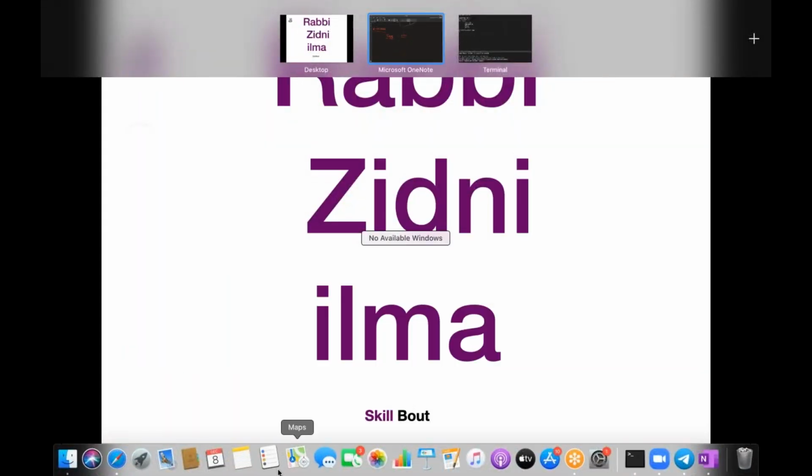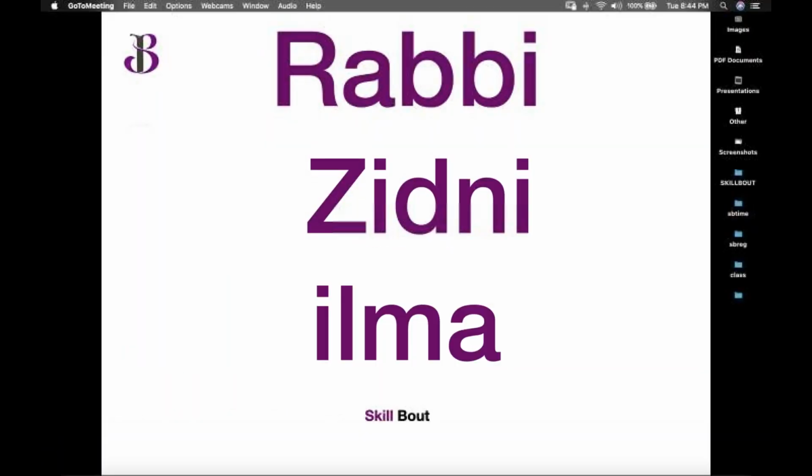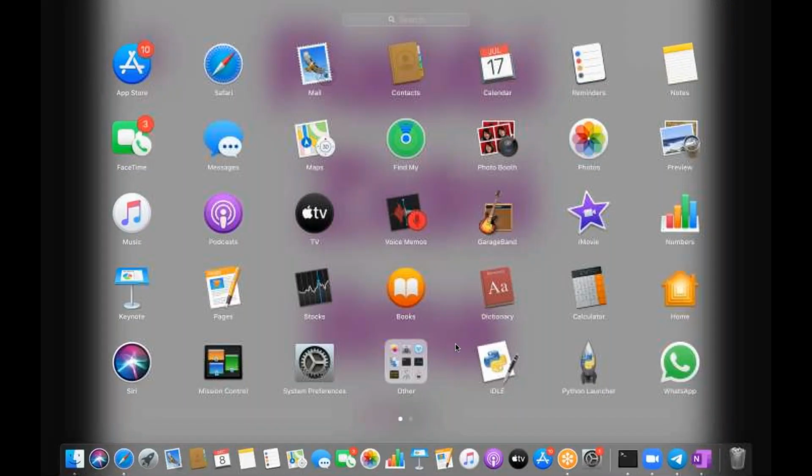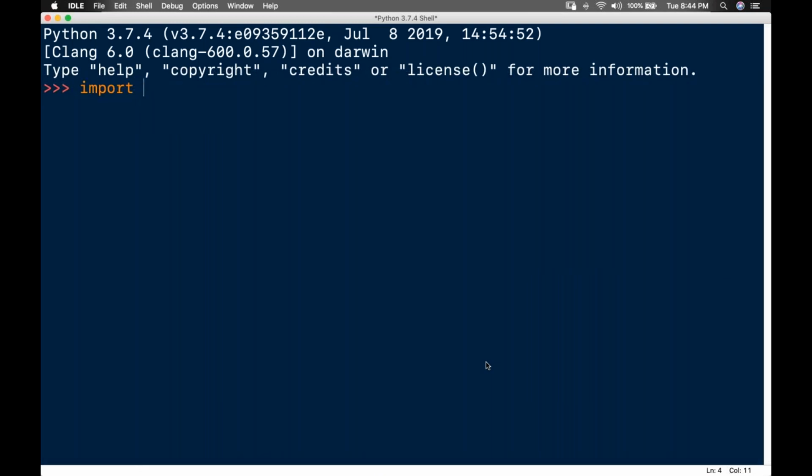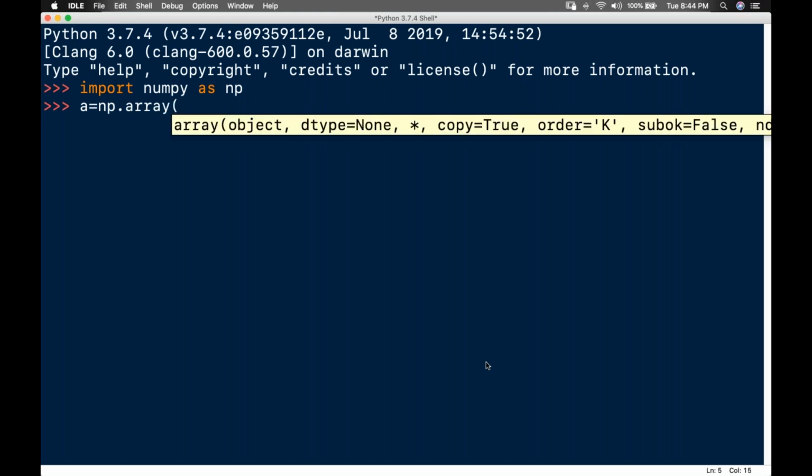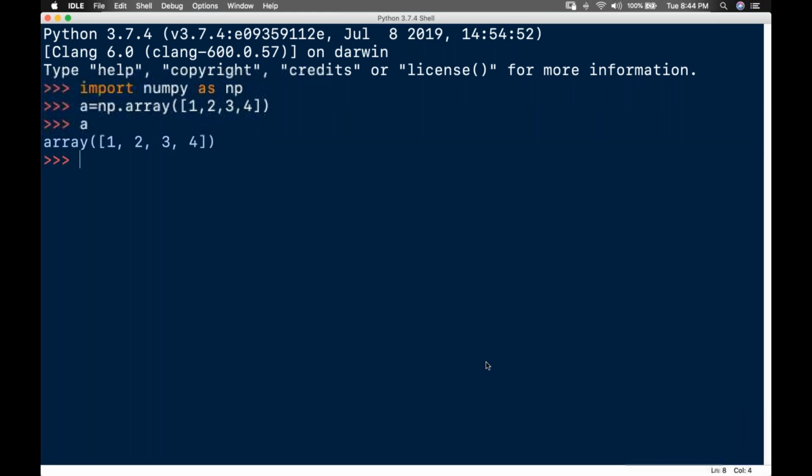Wait a second. So I'll just write import numpy as np. Then a is equal to np.array, I'll create a simple array: 1, 2, 3, 4. I'll enter this, so I have a here.